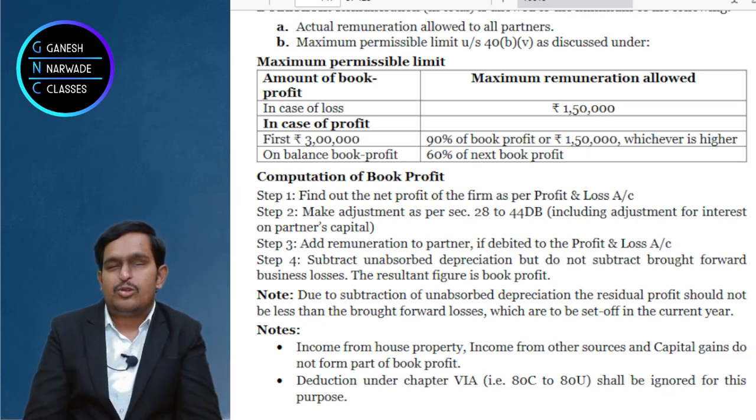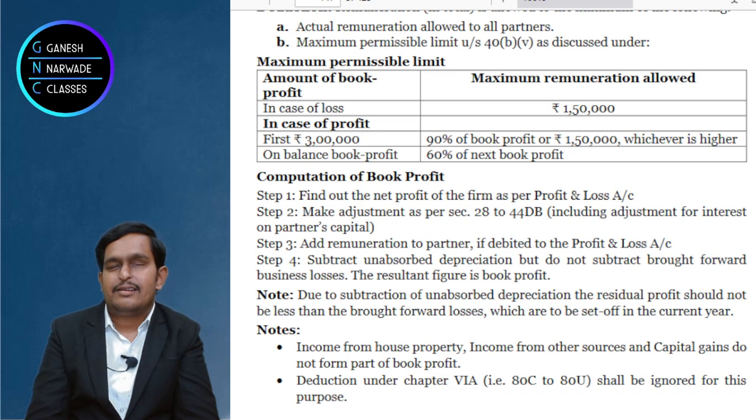Great. So the remuneration related part also I feel you understood in totality. How much remuneration should be allowed, representative partner related concepts, we discussed. Next question comes: if there is no registration, okay, no problem, what's there in it?